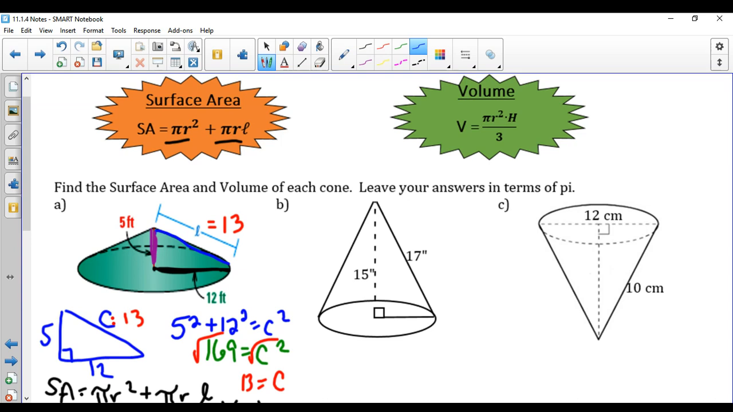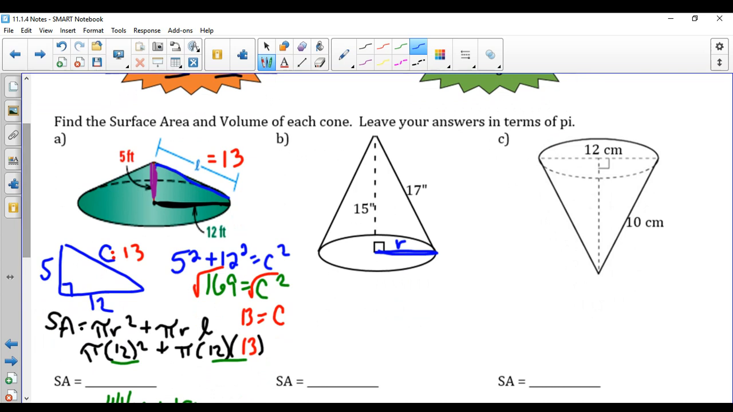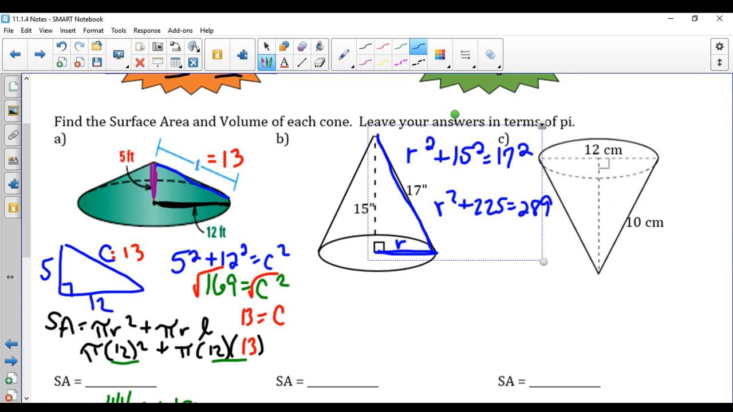But the big thing is that you're using the right values from the picture. So for example, in this one, we need to know what the radius is. We do not have the radius of this cone. We have the height and the slant height, but not the radius. So we could say a squared plus b squared equals c squared. The 17 is the hypotenuse, and so it has to go by itself. Evaluating this out, we're going to have to do some subtraction of that 225, of that 15 squared, and that gives us 64. And so then we can square root.